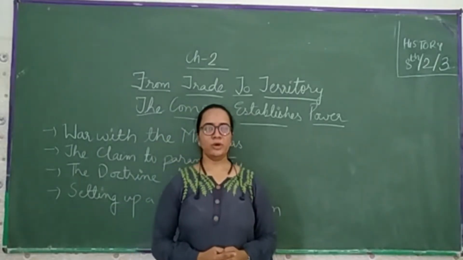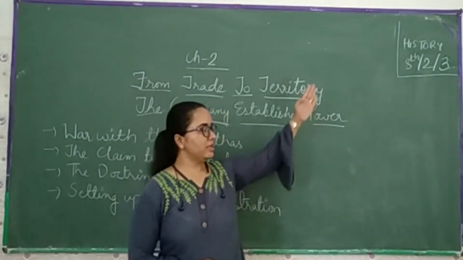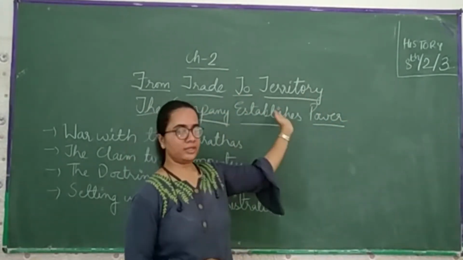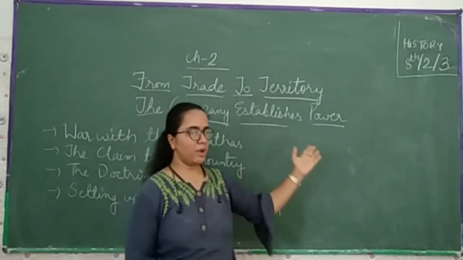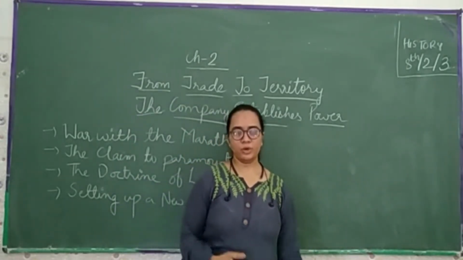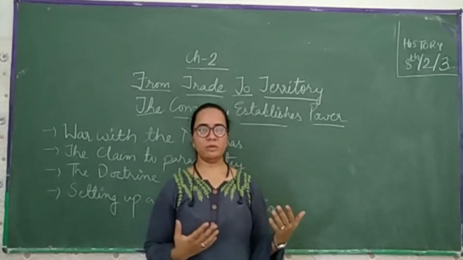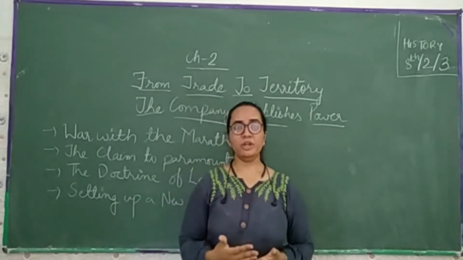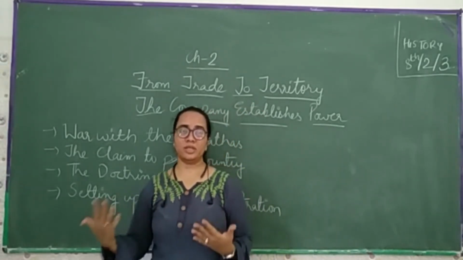Hello student, today we are going to study NCERT class 8 history chapter 2, From Trade to Territory: The Company Establishes Power. This is the third part of this video. In the previous video we learned how the British came to India over a period of time, and slowly and gradually how they expanded their territory.